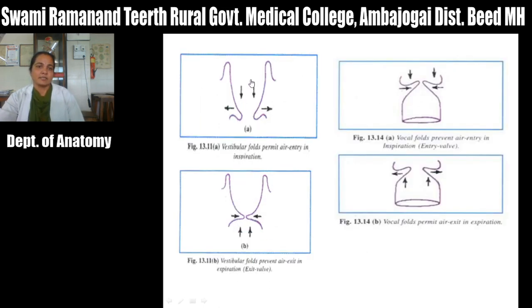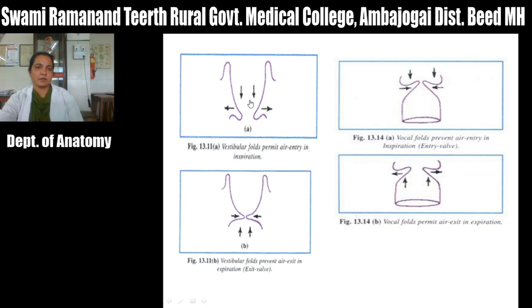So the rima vestibuli, the upper part just above the vestibular fold, allows the inspired air and prevents the expiration. So it is called an exit wall. Expired air is prevented by approximation of the vestibular folds. If there is an exit wall, it will be helpful in increasing the intra-abdominal pressure, which helps in acts like defecation, parturition, and micturition.